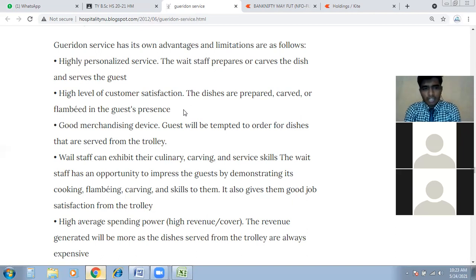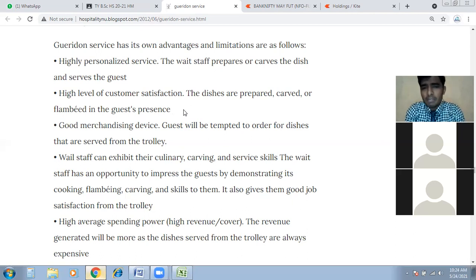But in the Garidon trolley, what we do, we make it advanced. We are not preparing in the kitchen. All the dishes which our guest wants to have, we are preparing in front of the guest. So this is highly personalized, highly transparent service to the guest. That's why this is a good merchandising device.